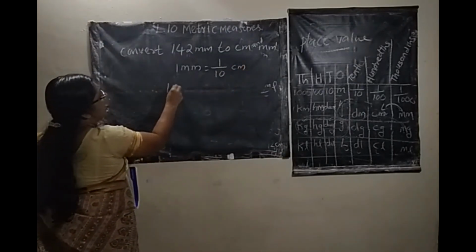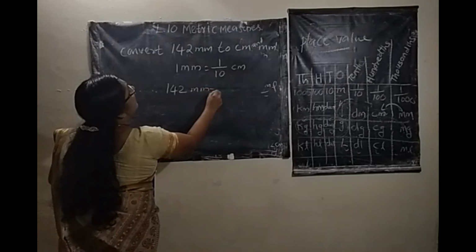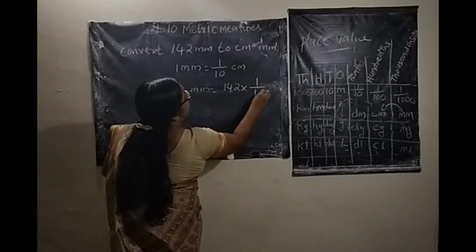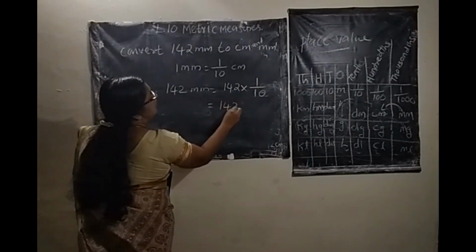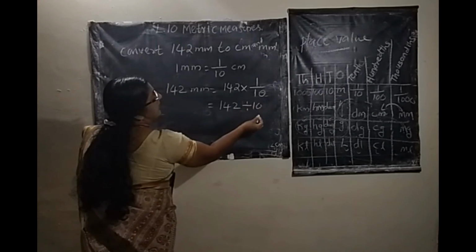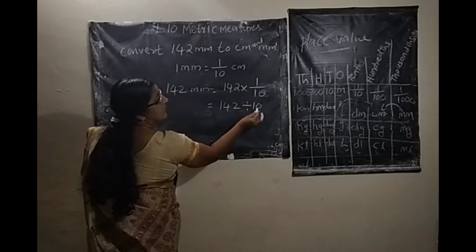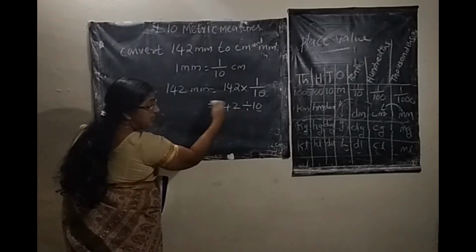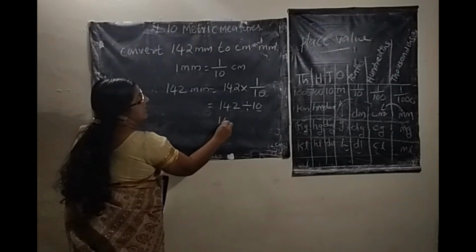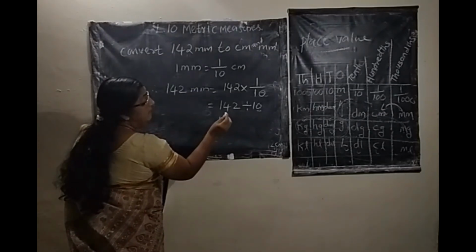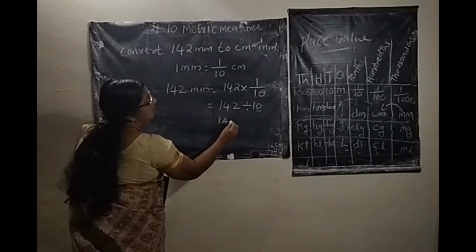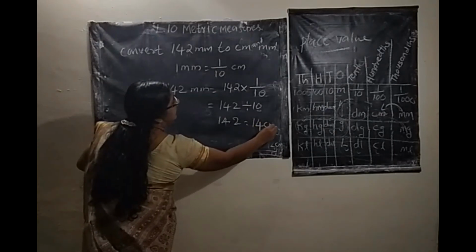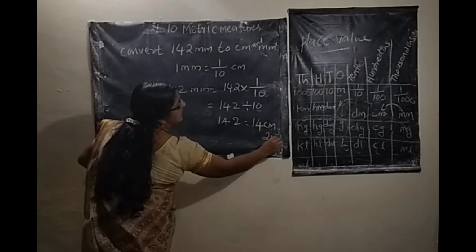Therefore, 142 millimeter equals 142 into 1 by 10. That means 142 divided by 10. Here how many zeros for the divisor? 1 zero. So you can move from right to left 1 place and put one dot, 14.2. That means 14 centimeter and 2 millimeter.